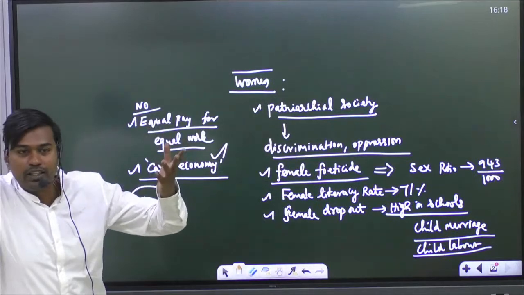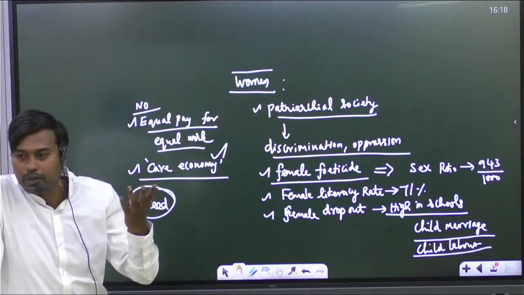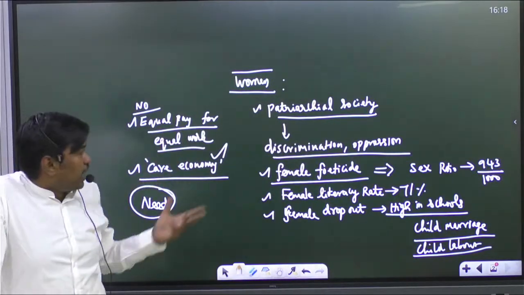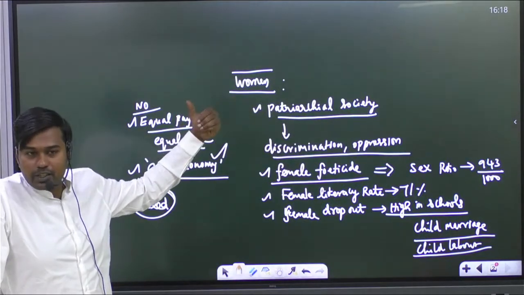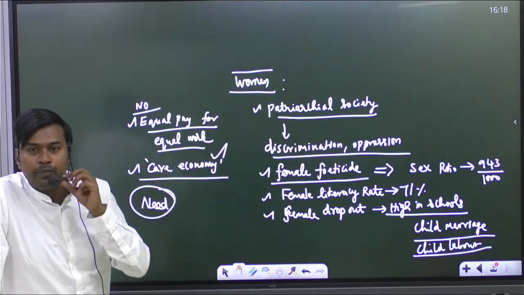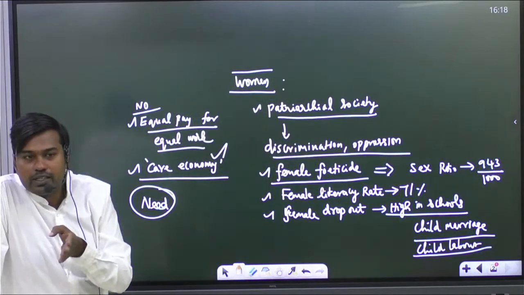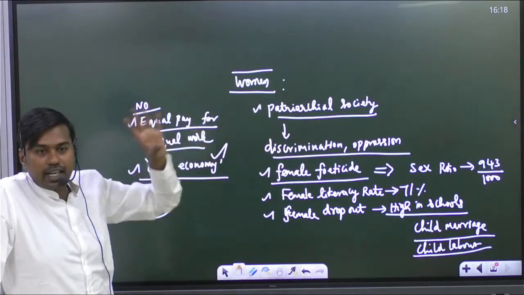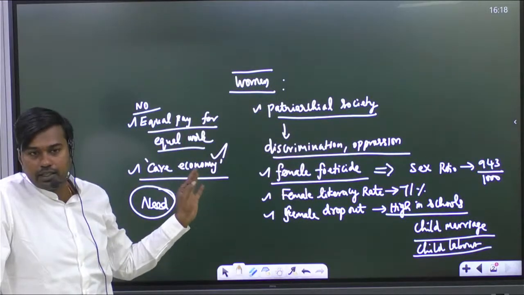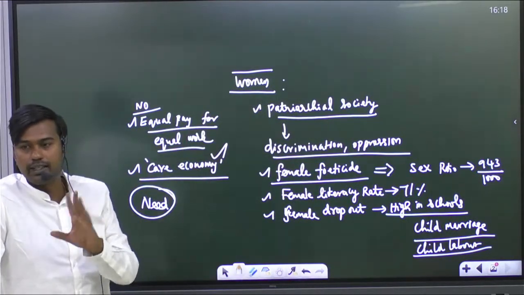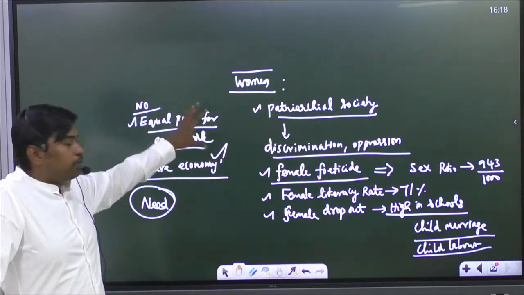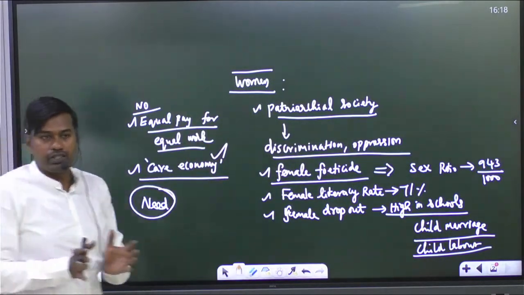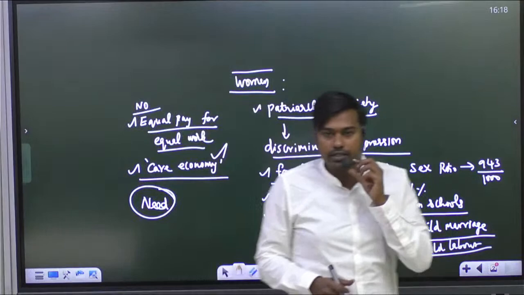And after the 2031 census, which government is going to be there? No one is going to know. And after that, this bill has to be implemented. So it is like a provision for future governments. Once they do the census exercise and delimitation exercise, that is when they have agreed that they will implement this bill. As of now, they agree to the provisions of the bill, but there are still a lot of problems in the implementation of the women's reservation bill.